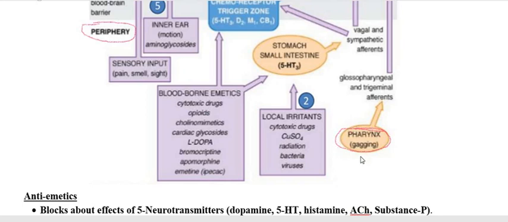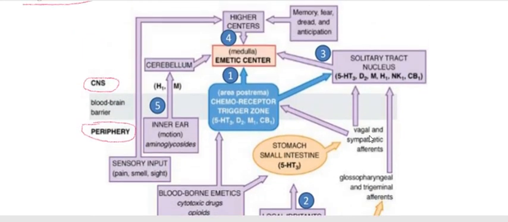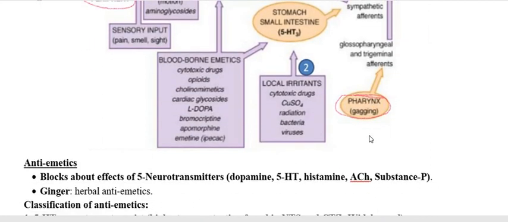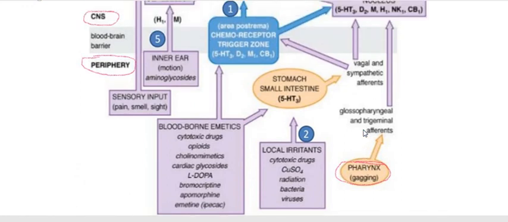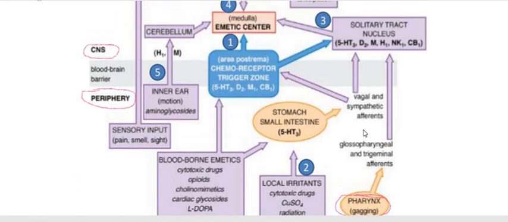When we are stimulating the pharynx, it may be through an irritant also, or we may be inducing the vomiting, then the pharynx is going to send the sensory information up to the vomiting center, the emetic center, to vomit.